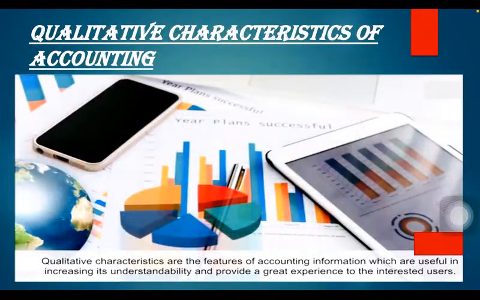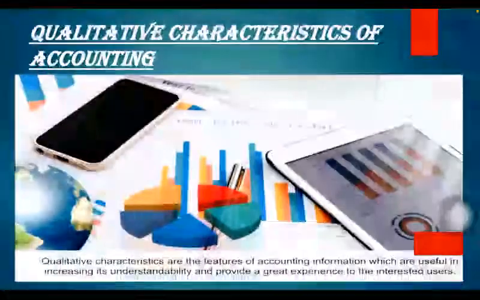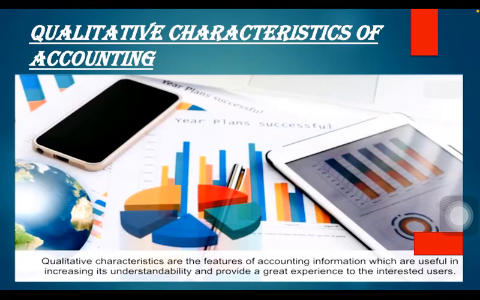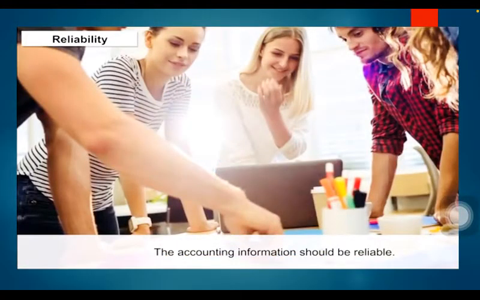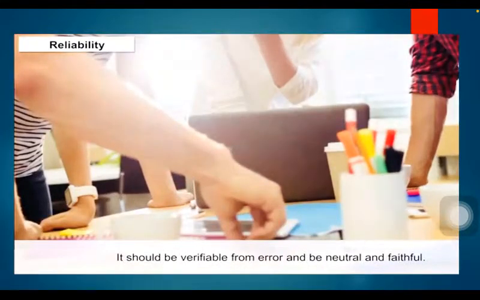Moving ahead with the qualitative characteristics of accounting. There are certain qualities which the accounting information should have, which are useful in increasing its understandability and also provide a greater experience to the interested users. So what are those qualitative characteristics? These are 4 in number, that is reliability, relevance, comparability and understandability. So what is reliability? Accounting information should be reliable, it should be free from bias, it should be verifiable, and it should be neutral and faithful.